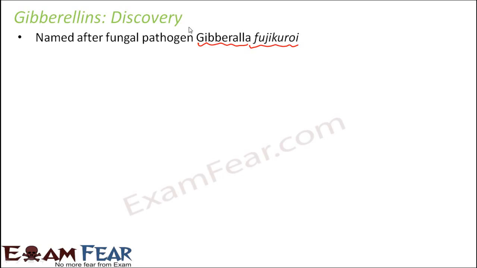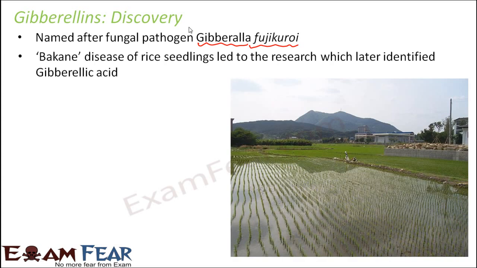Long time back, it was observed that there was a disease called Bakanae disease, which is also known as foolish seedling disease, and this disease was seen in the rice fields. Whenever a plant got infected with this disease, it became abnormally tall and then gradually fell down. That was the symptom of this disease. The infected plants would grow taller than the rest of the rice in the paddy, and then fall over and become unharvestable.